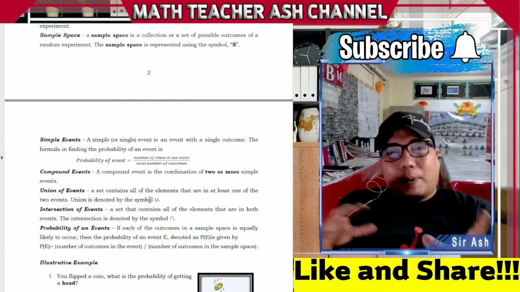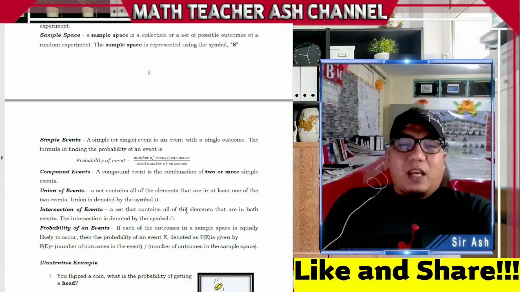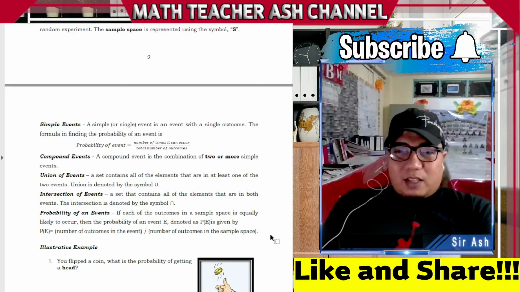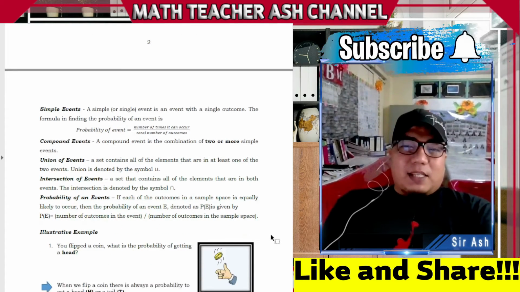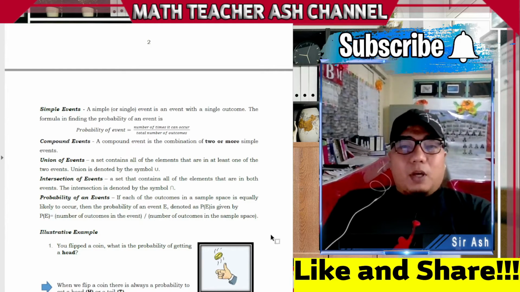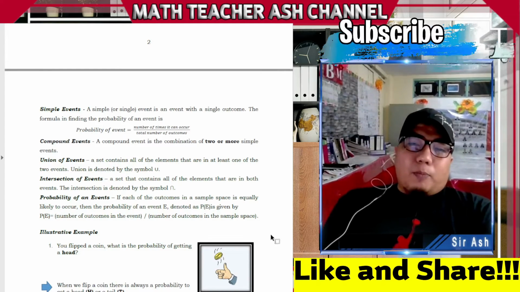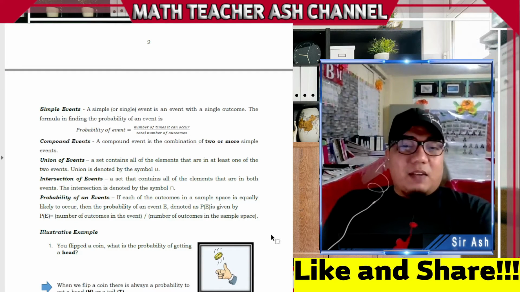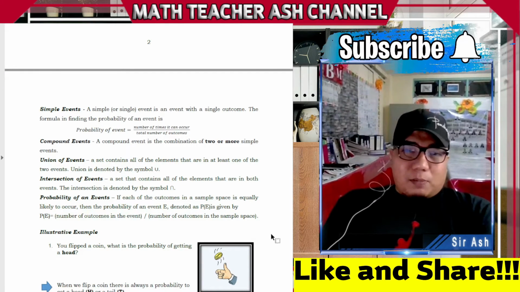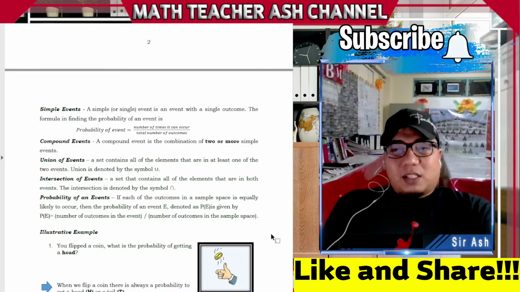Okay, kung ano yung magkakapareho sa between the two events. And then the probability of an event is, if each of the outcomes in a sample space is equally likely to occur, then the probability of an event E, denoted by P of E, is given by the number of outcomes divided by the number of outcomes in the sample space.